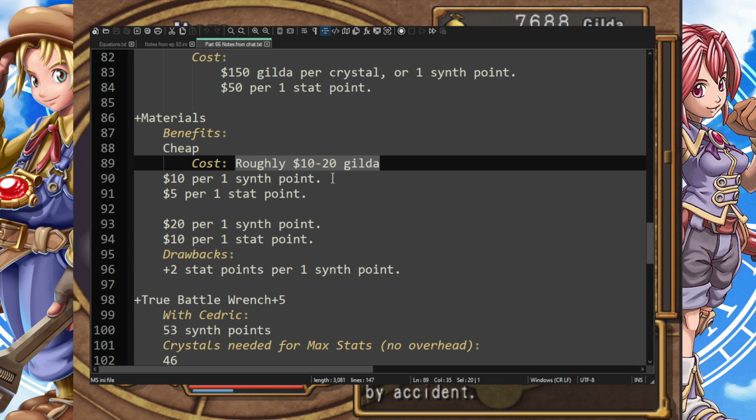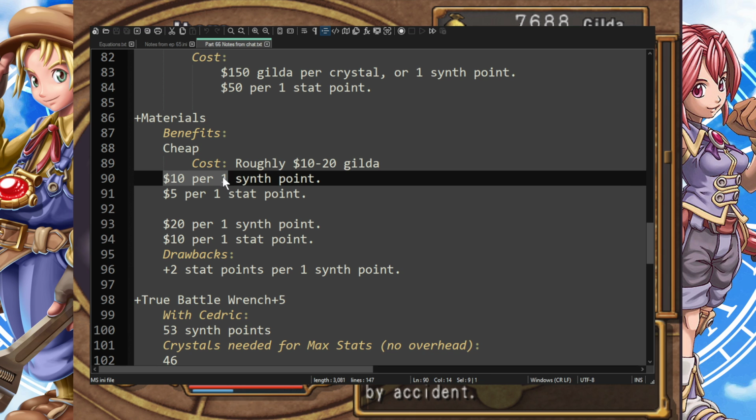Because our wrench is only $200. So why are we filling it with $7,000 worth of crystals? All right, that might get your brain going a little bit, including my own. So we have a cost of roughly 10 or 20 gilda per material. Might be more. Even if it's $50, that's fine. Even if it's below 100, I think we're okay. But let's just say it's $10. That means we're paying $10 per synth, right? Every synthesis point that we spend, we have 53 of those. So $10 per synth. That's like $530, right?